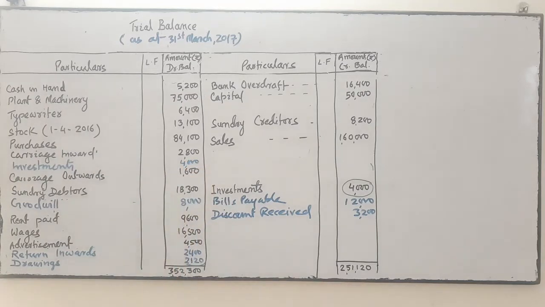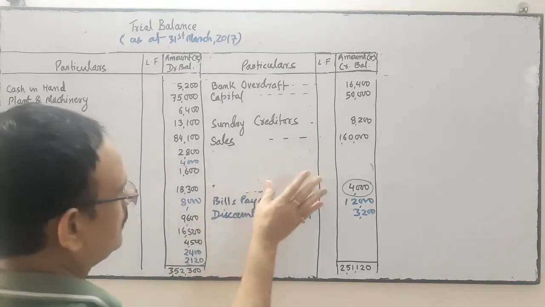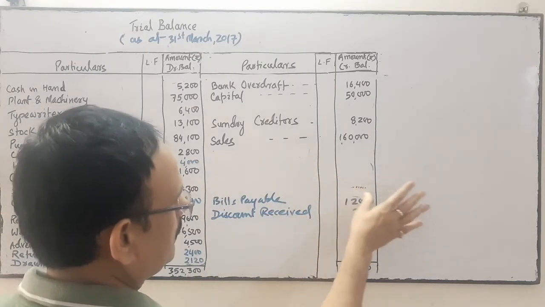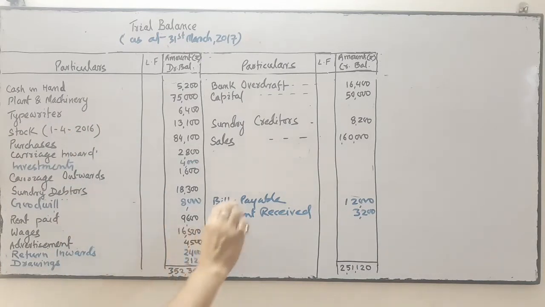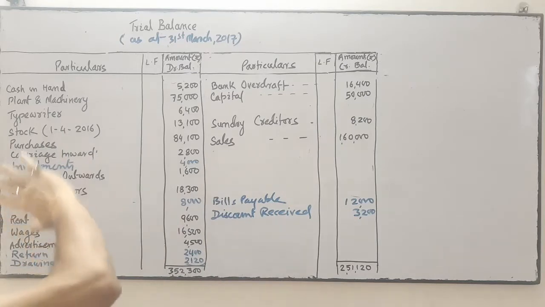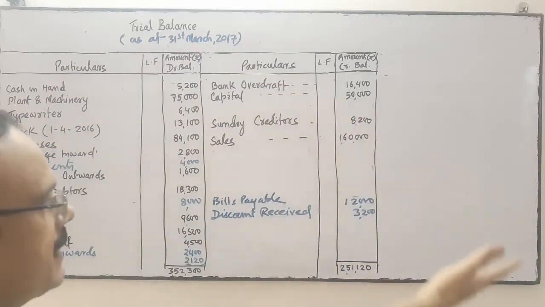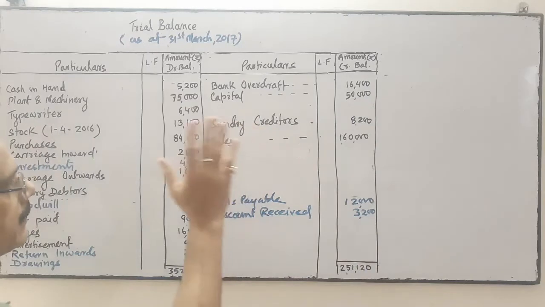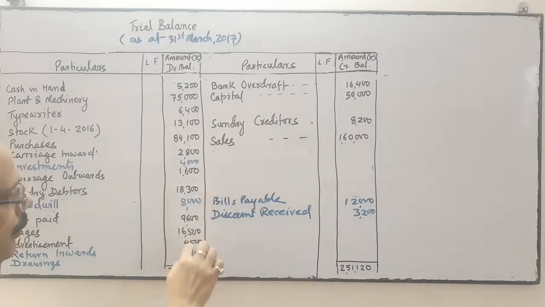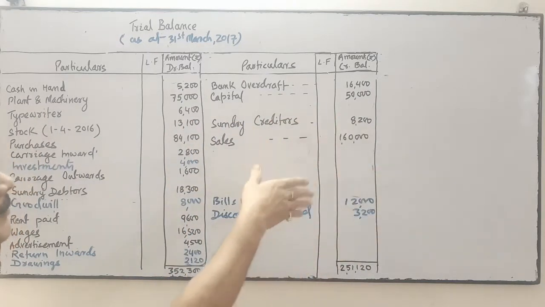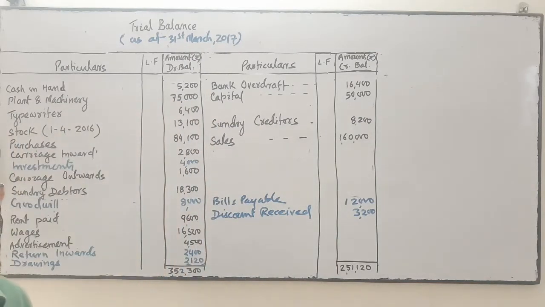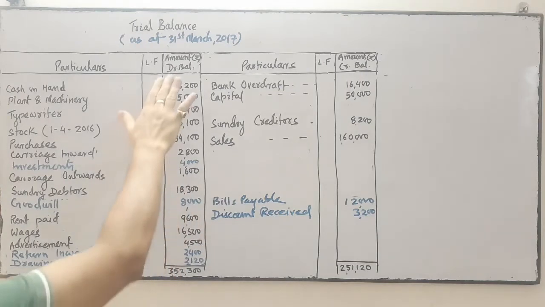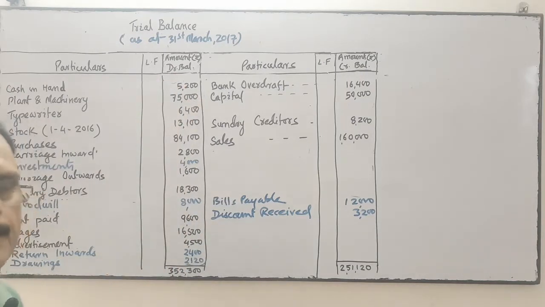Okay. So I have erased this one. So this is the way I have redrafted it. In the redrafting process, these two were in the debit side, and I had posted them in the credit side. These 1, 2, 3, 4 items were in the credit, and now I have shifted them to the debit side. These have the debit balance.